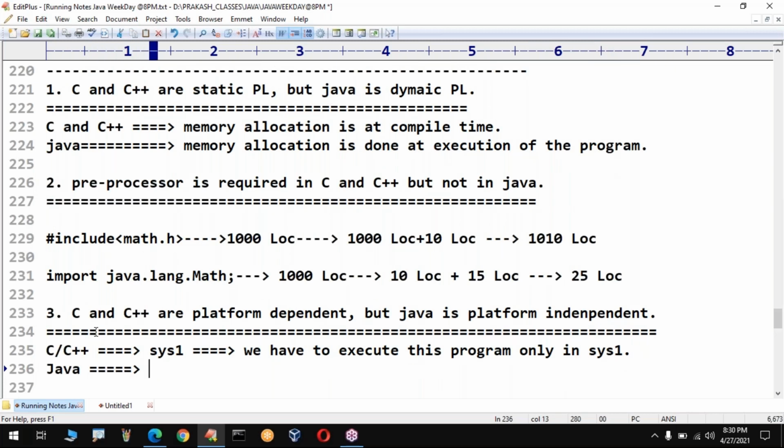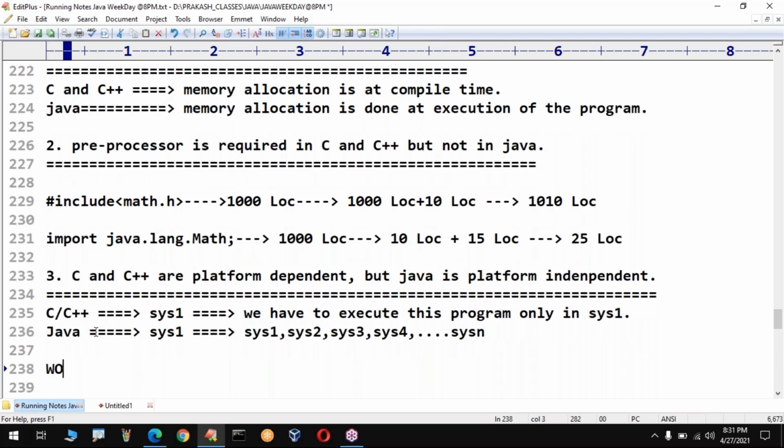But in Java, if you develop on one system, it can be executed on system 1, of course, and you can execute the same thing on system 2, system 3, system 4. You can execute it on any number of systems, no problem at all.